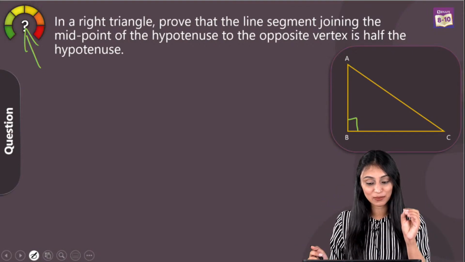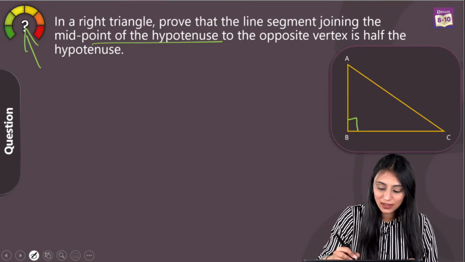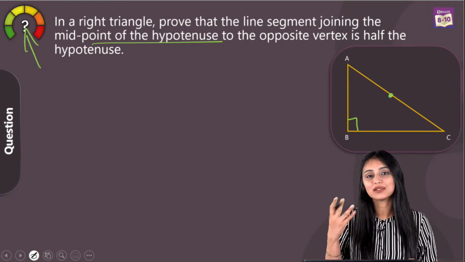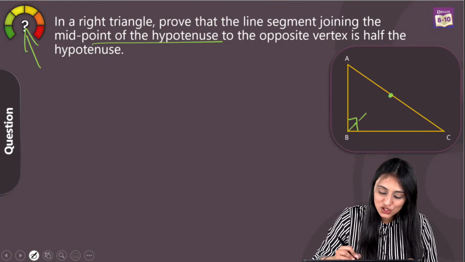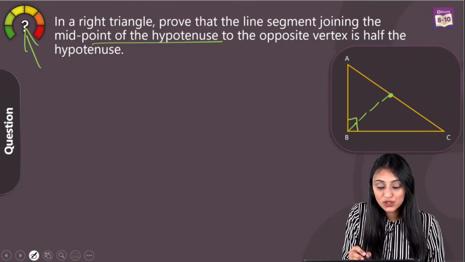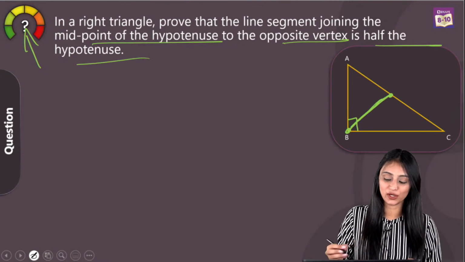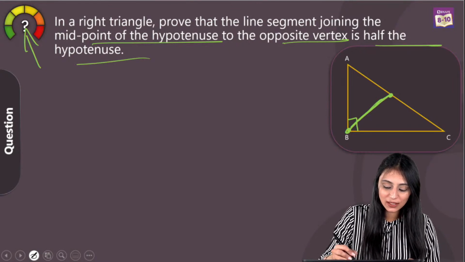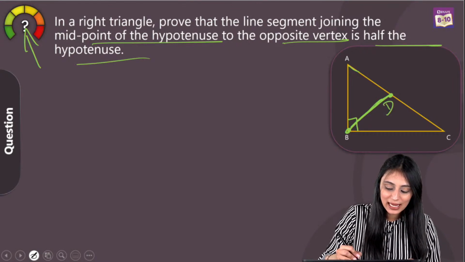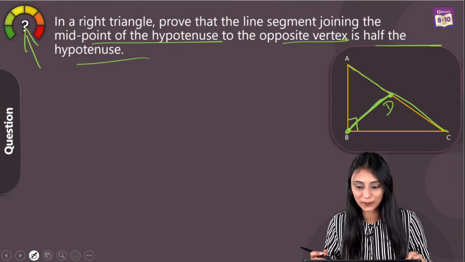Prove that the line segment joining the midpoint of the hypotenuse, AC is the hypotenuse here, now this is the midpoint of the hypotenuse. Let's say the line segment that is joining it, joining the midpoint of the hypotenuse to the opposite vertex, this is the opposite vertex, is half the hypotenuse. That means you have to prove that, let's suppose this is D, so BD is half of AC. This is what we have to prove here.